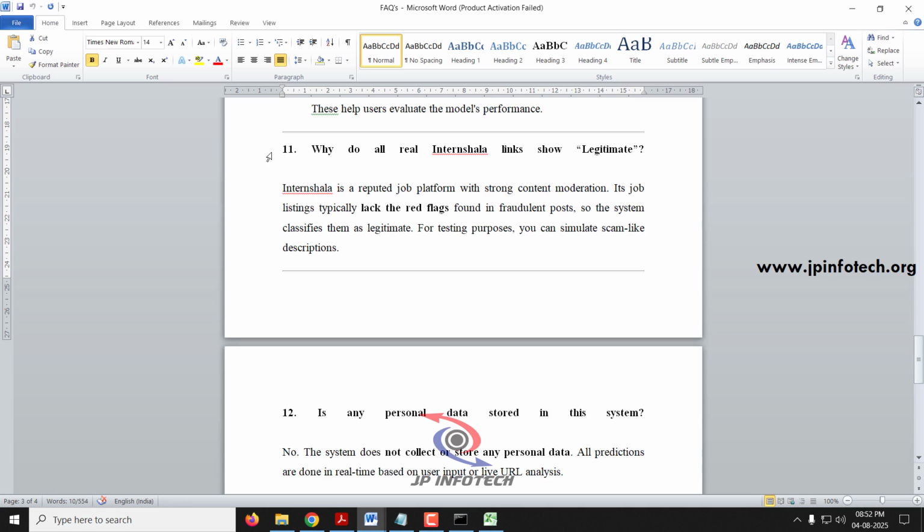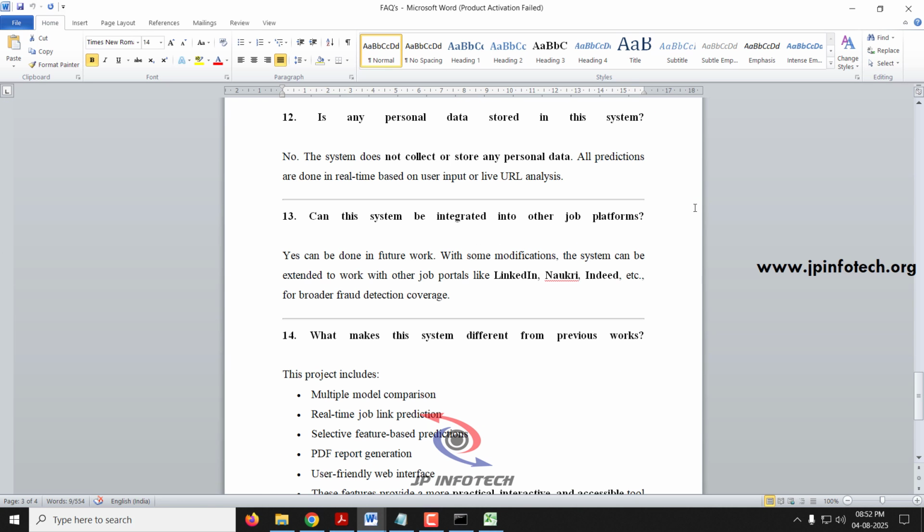Next question, why do all real Internshala links show legitimate? I have shown you two cases, and both showed legitimate only, because Internshala is a reputed job platform with strong content moderation. The job listings mainly will not include fraudulent jobs, but for testing purposes we used it to show the users that it can be used in a real-time manner. For that purpose we took it.